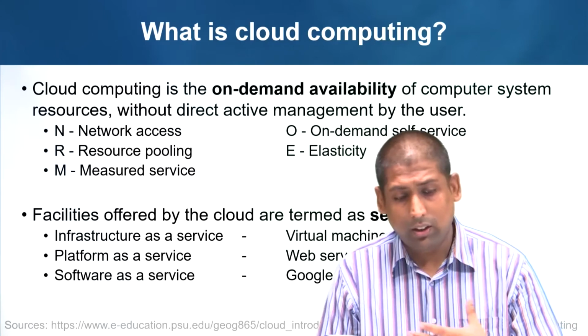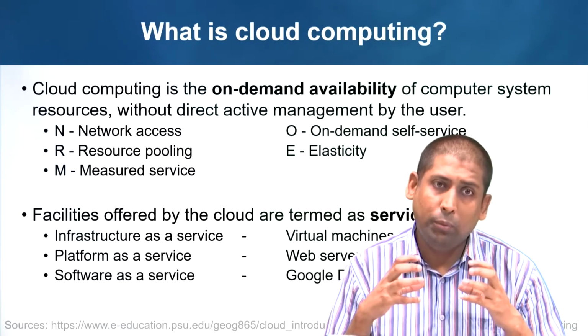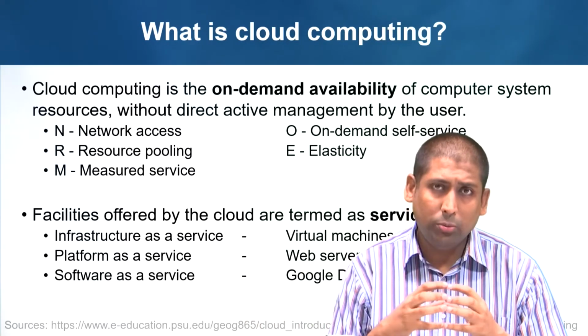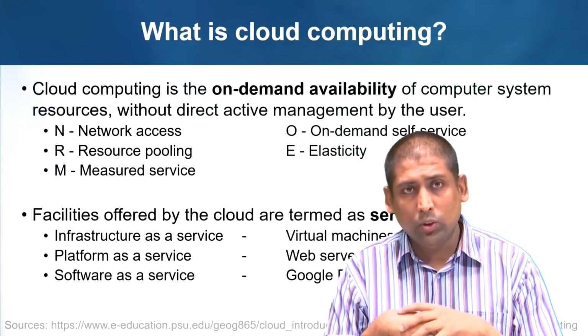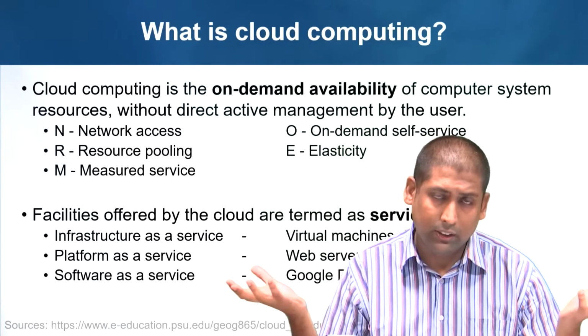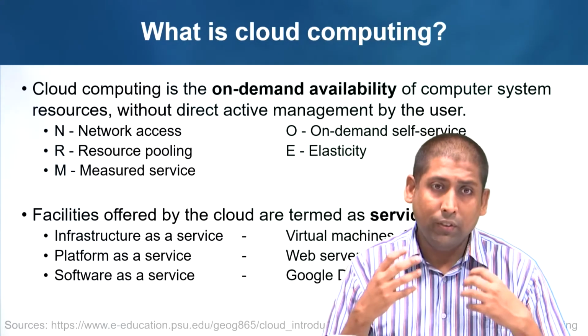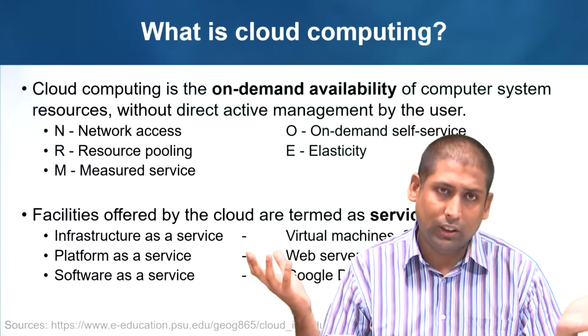Third is R or resource pooling. This is very important from both the perspectives, from the user and the provider. What resource pooling means is that there'll be hundreds of servers. These could be across different continents, and your application, your software, your data will get copied or mirrored in real time across different servers.